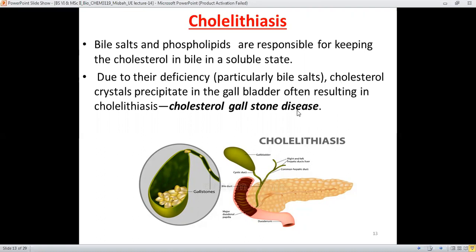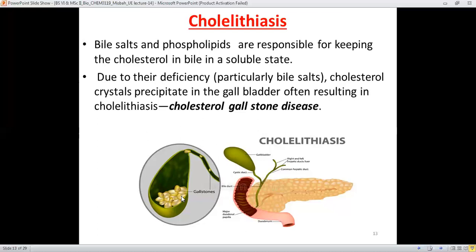Therefore, the optimal concentration of bile salts and phospholipids is very important in order to keep the cholesterol in the soluble state. It means if the cholesterol is soluble in the bile, it will not be crystallized out, and it will not embed in the gallbladder in such a way.